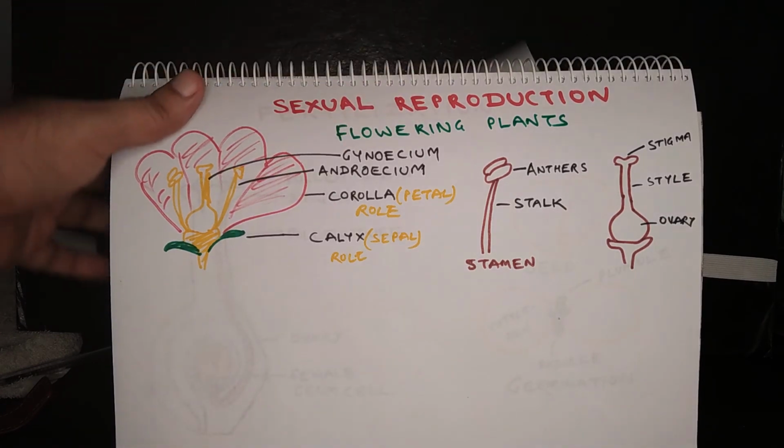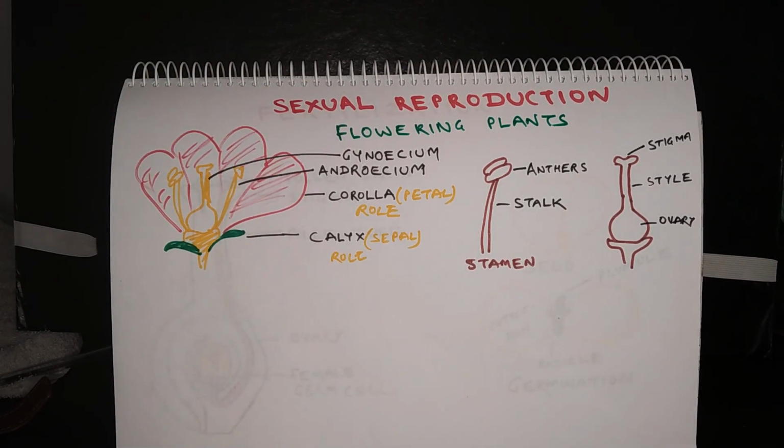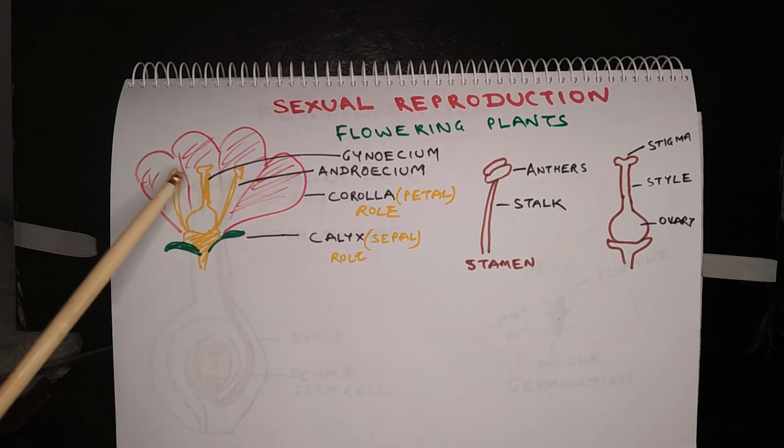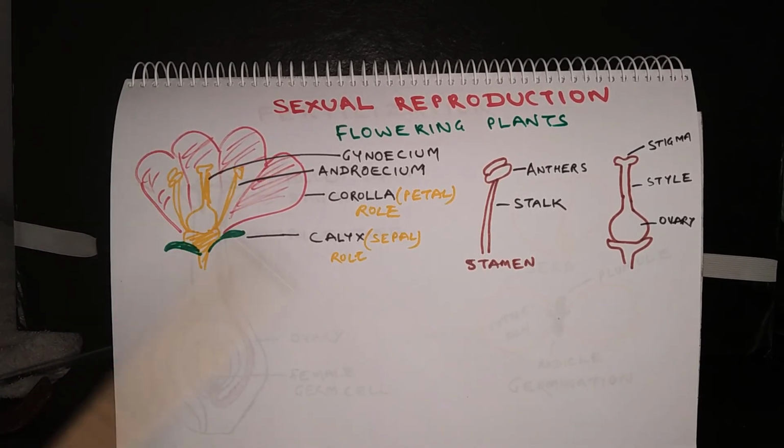Now, sexual reproduction in flowering plants. In case of flowering plants, the flower behaves like a reproductive system. A flower is a special structure. It is also defined as a modified shoot. There are 4 main whorls in a flower. The outermost whorl is called calyx. The second whorl is called corolla. The third whorl is called androecium, and the central whorl is called gynoecium.